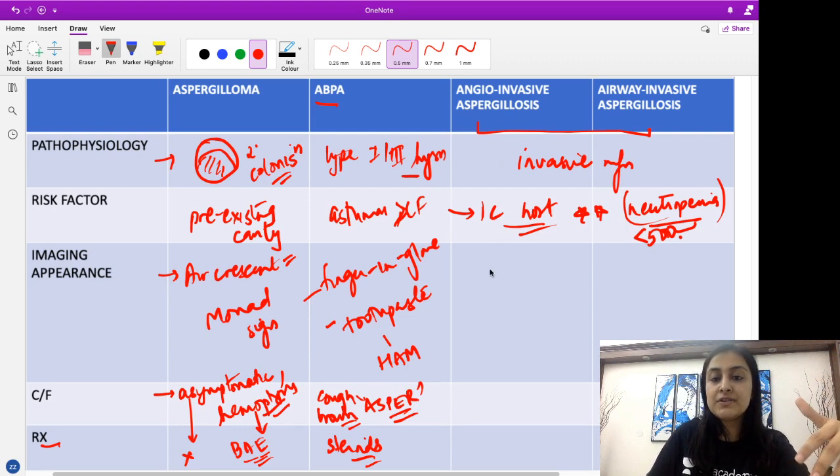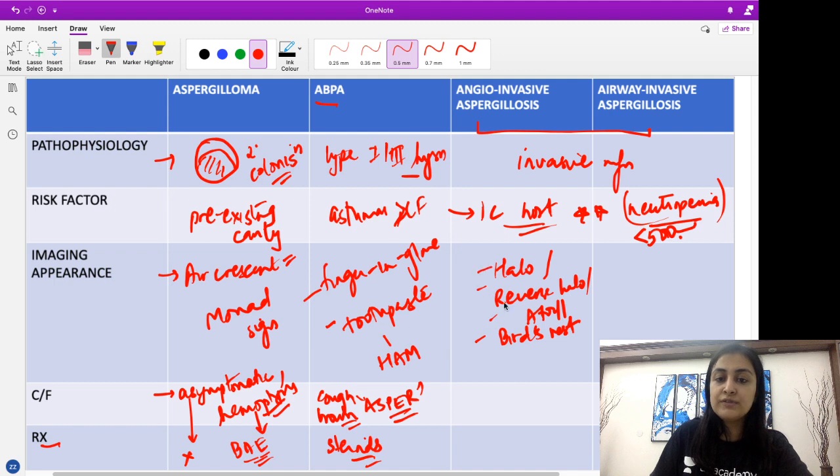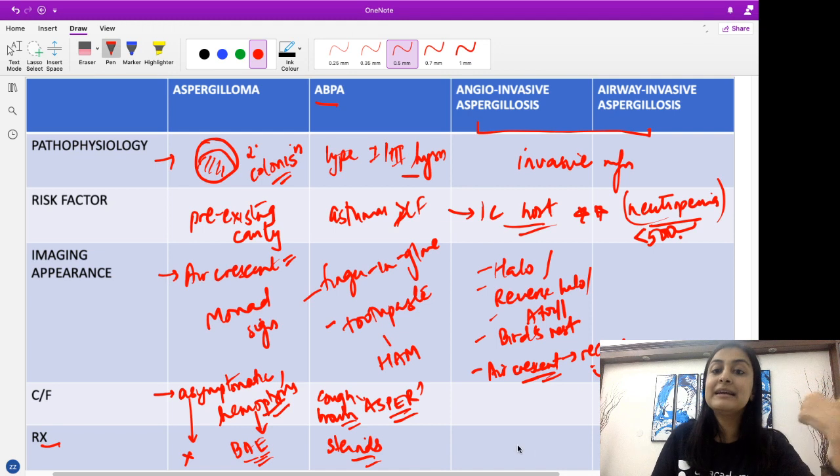Imaging appearance. We have the halo sign, or the reverse halo sign, or the atoll sign, or the bird's nest sign. All of this we have already seen, just revising. All of these signs can be seen. Also remember the caveat here, the air crescent sign can be seen, which will be a sign of recovery. Remember this, it will be a good prognostic factor indicating recovery.